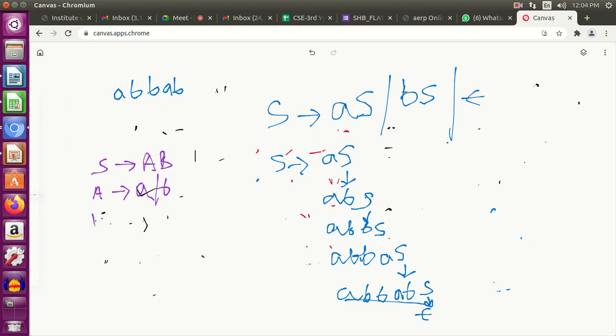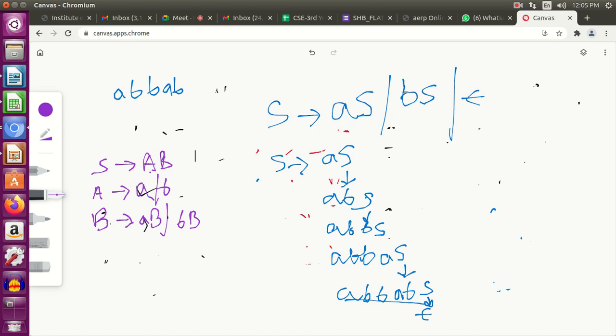So the first letter we are defining, the next letter can be either A or B. In this case, we will be adding AB or BA or BB, right? Yes, ma'am. That's it. Let me see if it works. S tends to A. So A can be substituted with either A or B.